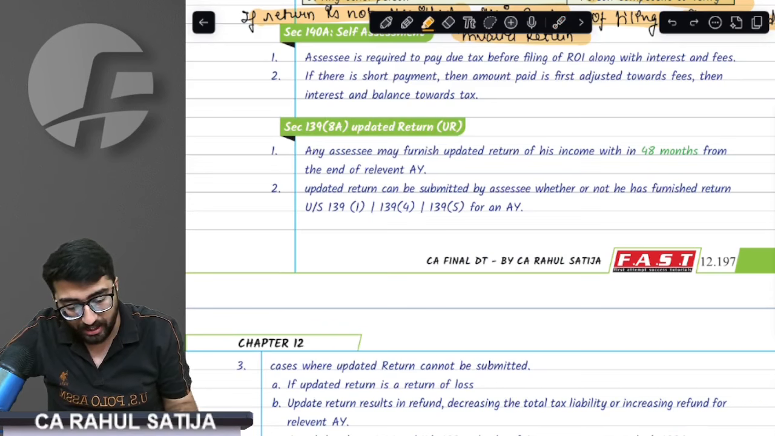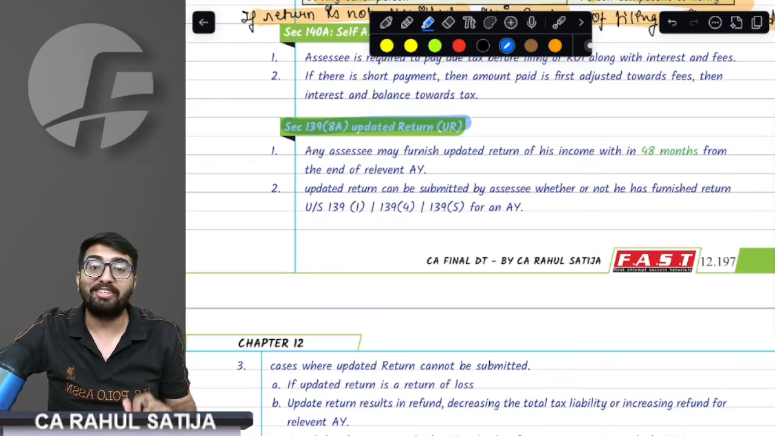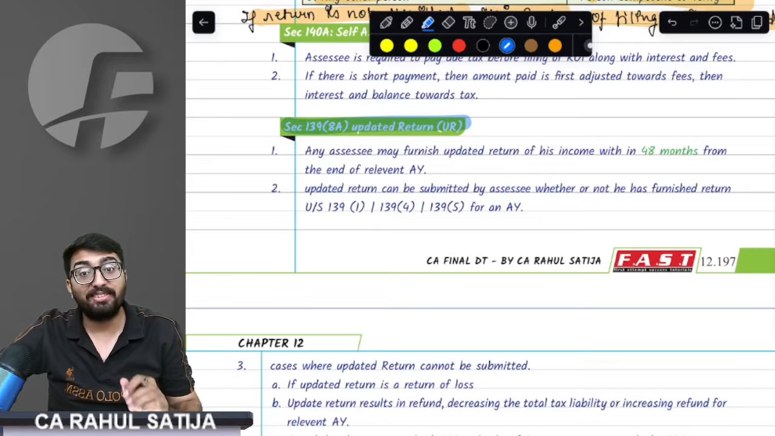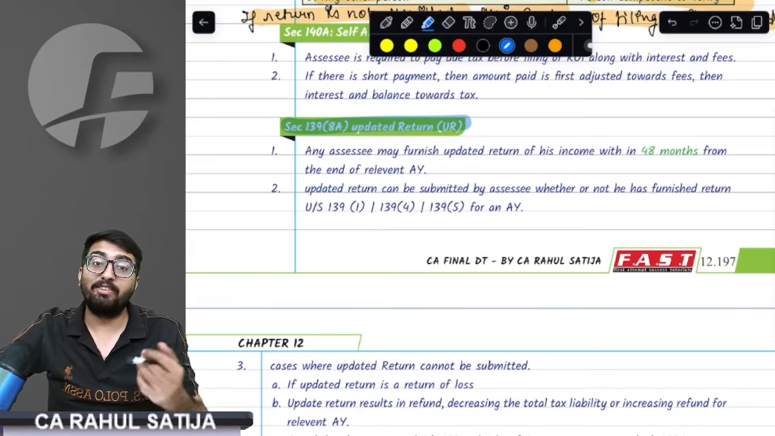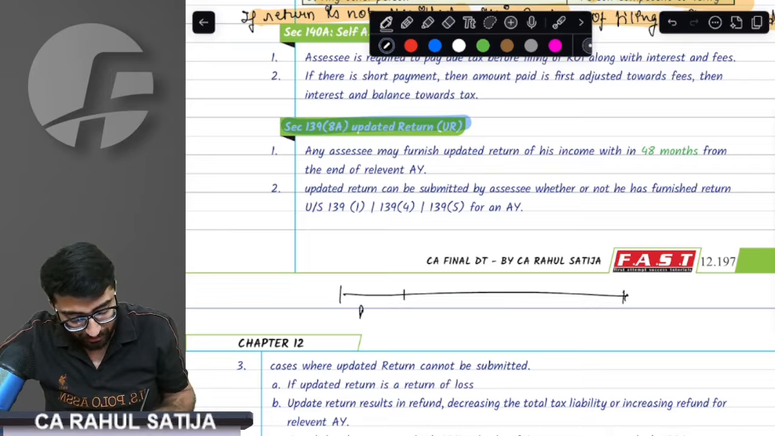139.8A, that is updated return. Now, what is this point about? Updated return. If you cannot file return in the assessment year, you are given a golden opportunity. Listen, this is previous year 25-26. This is assessment year 26-27.